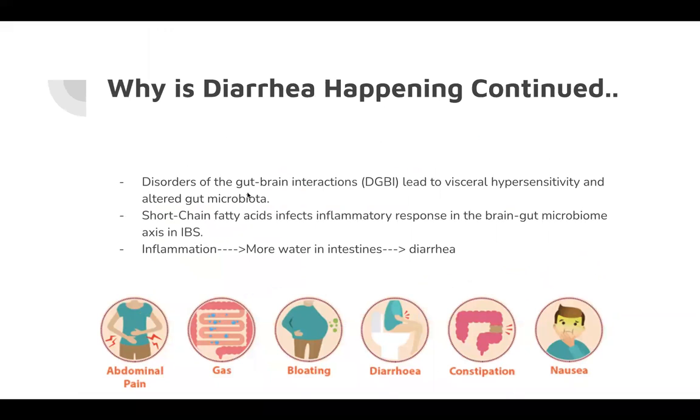So disorders of the gut-brain interactions, we were talking about the signals coming from the brain to the cells of the gut. They're leading to visceral hypersensitivity, so an increased pain sensation, and altered gut microbiota. Short-chain fatty acids are really important to gut health, and when they affect the inflammatory response in the gut microbiome axis, that can lead to inflammation and diarrhea. As inflammation increases, there's more water present within the small and large intestines, and that is what is leading to diarrhea in IBS-D patients.